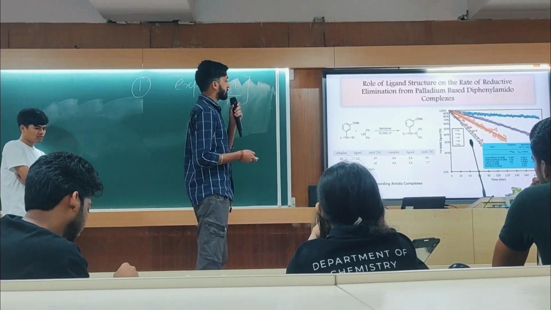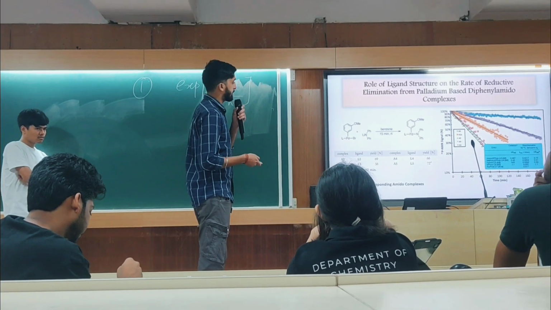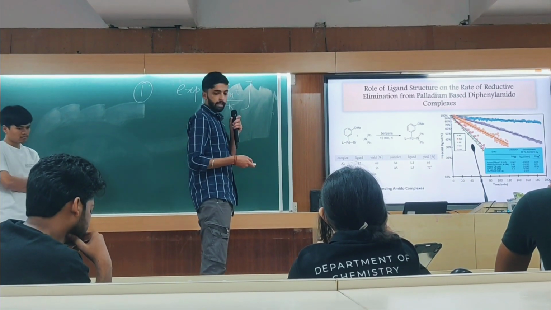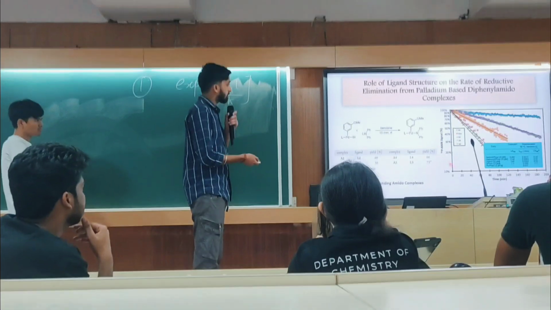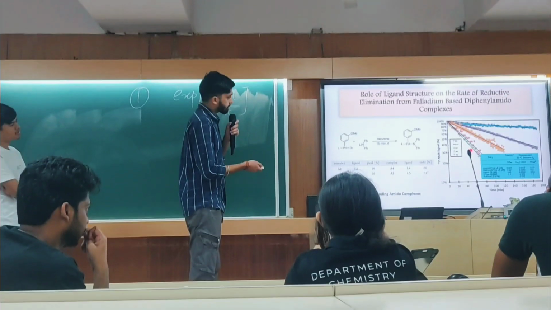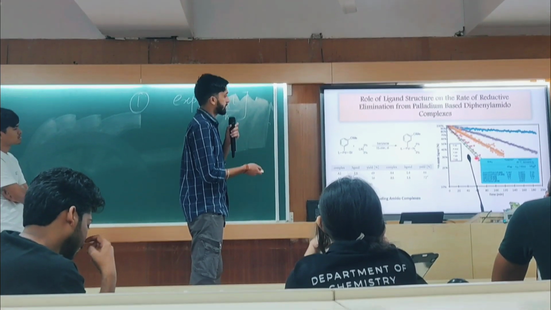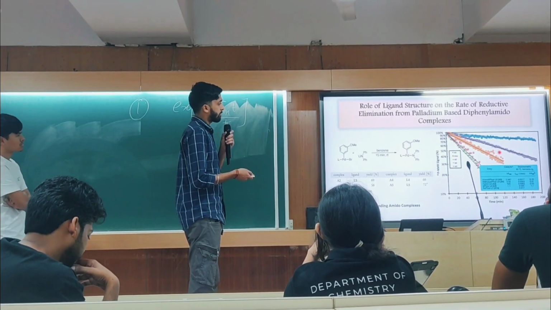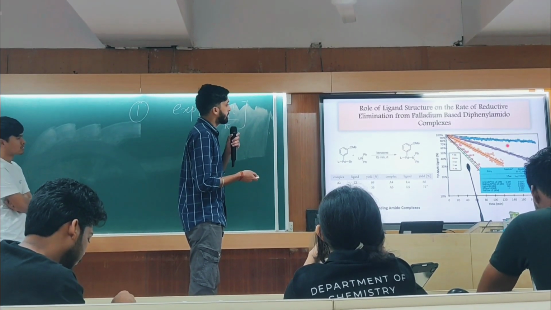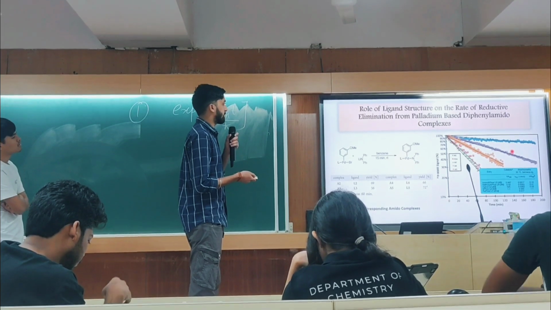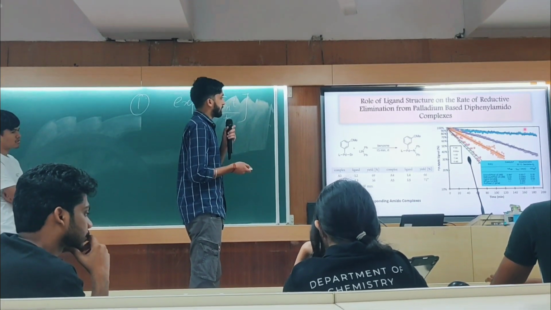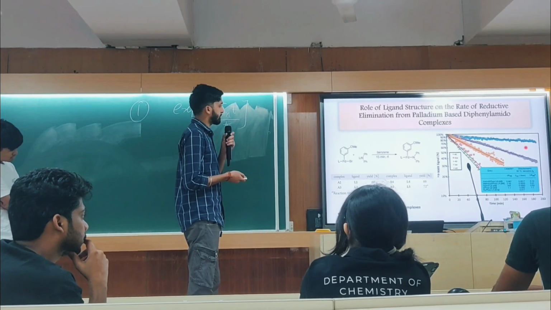The amido complexes based on the ligands L1 and L2 will give a similar rate of reductive elimination, as you can see in the graph. But from the L4 and L5 data, we can see a lower rate of reductive elimination as compared to L1 and L2. The same was true for L3.